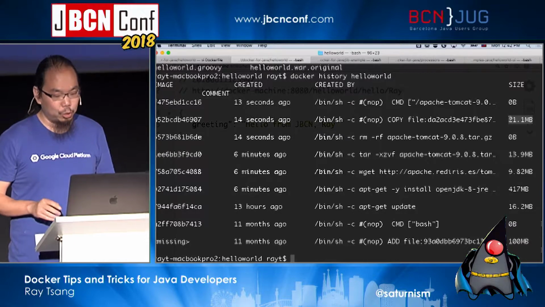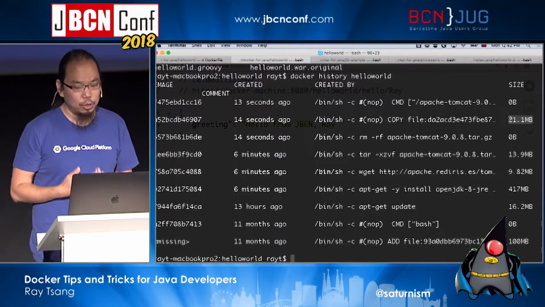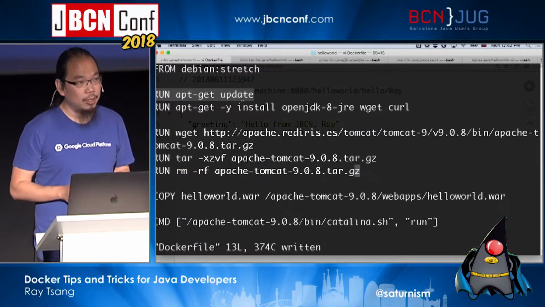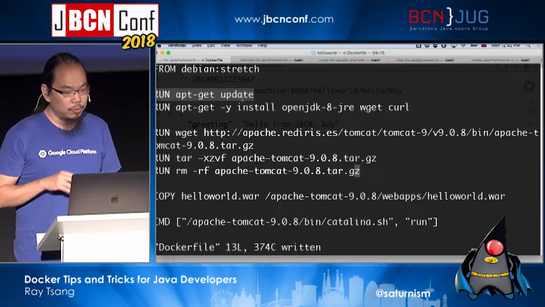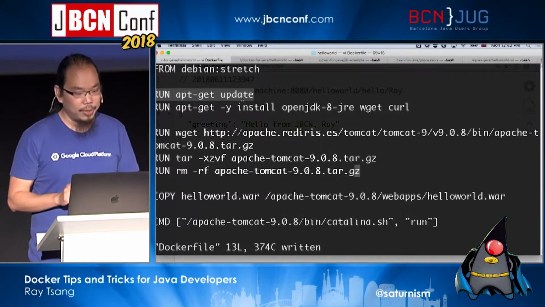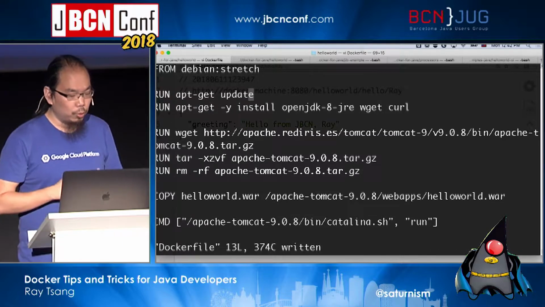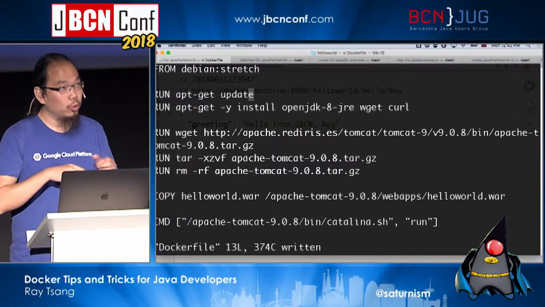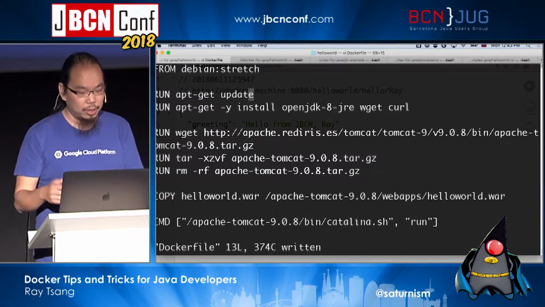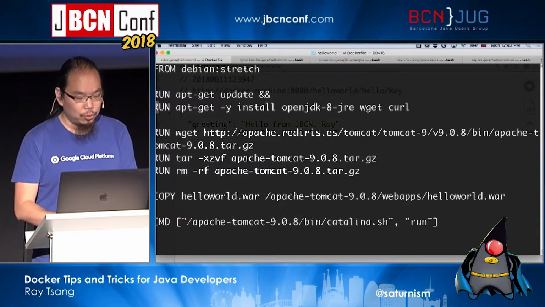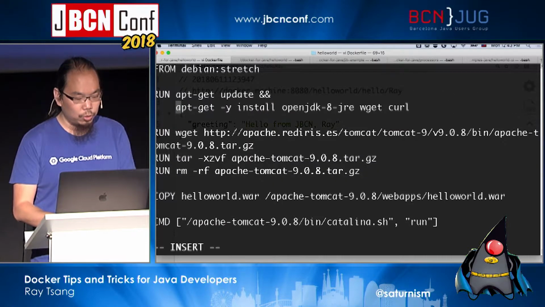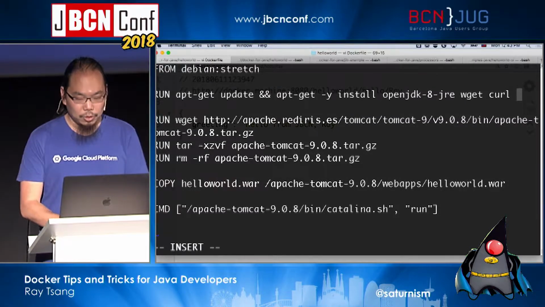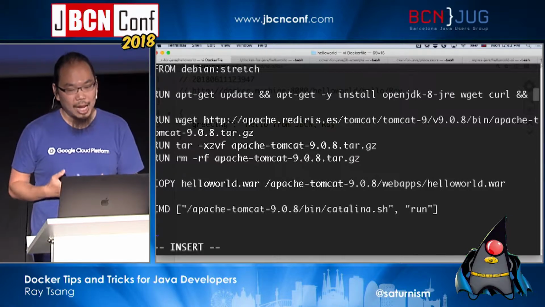It's a very, very large image, and there are a lot of things we can do to potentially optimize it, right? So for example, it is typically better to run some related command lines in a single RUN command, okay? For example, here, when we say apt-get update and then run apt-get install, right? They will pull down 16 megabytes and then 80 megabytes of data. It's better for you to run these things together. So this is what I would do instead. I would say &&, and then I do the install. And after the installation, it's always better to clean up afterwards as well.